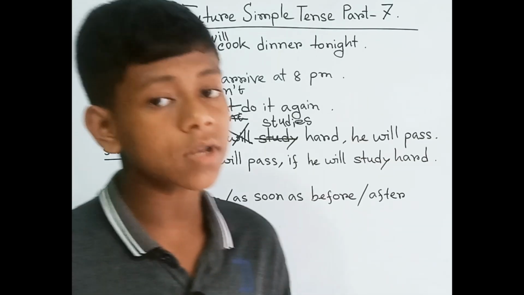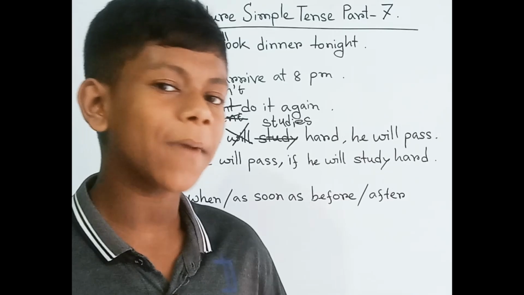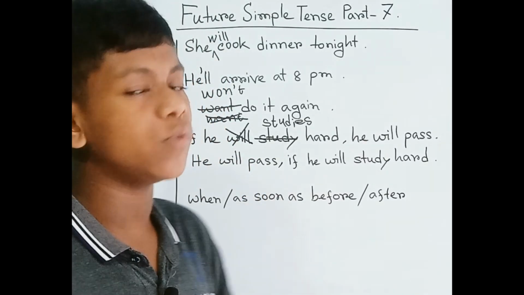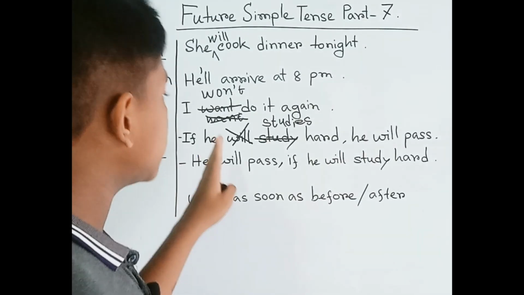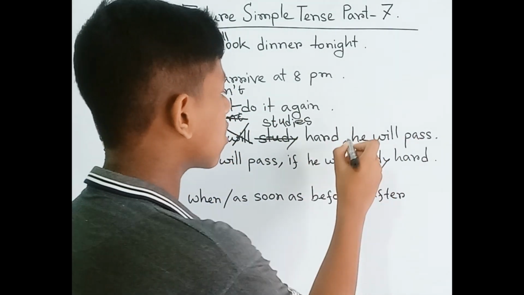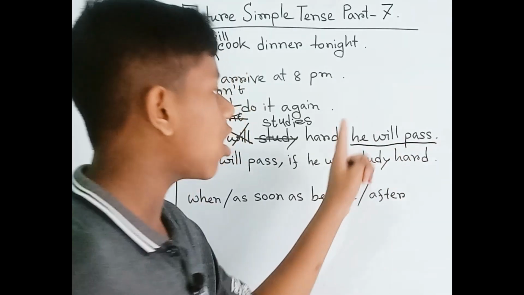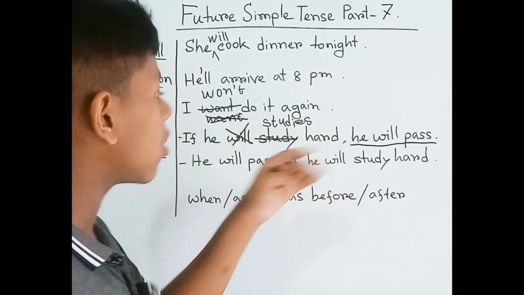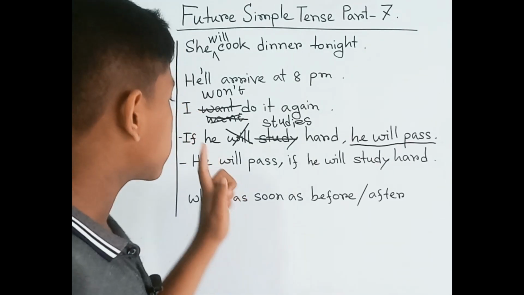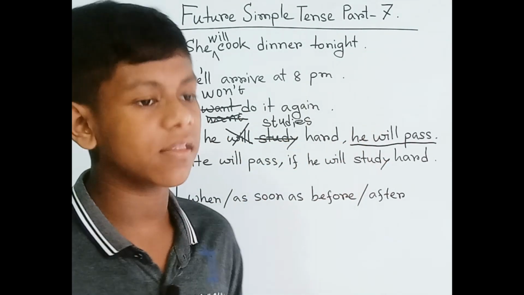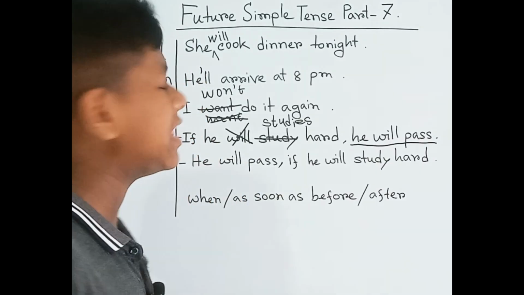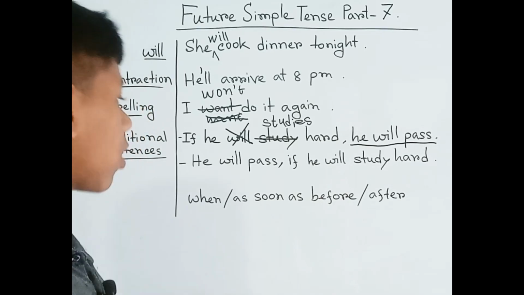But without third person singular, if other subjects are used, then the verb won't be changed. At that time, we only have to drop the will. Okay? So here, if he studies hard, he will pass. So from here it is called the main clause, and this is called the if clause. Okay, so if is a conditional word. So if he studies hard, he will pass. We can't use the future simple during the if, which we also have to remember.